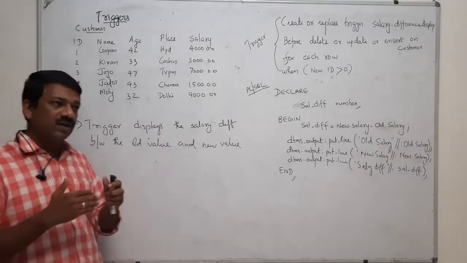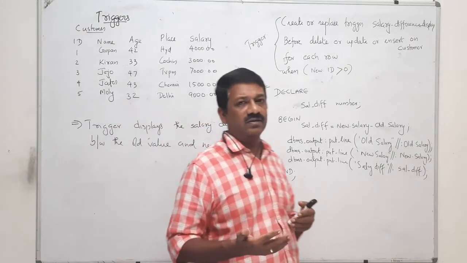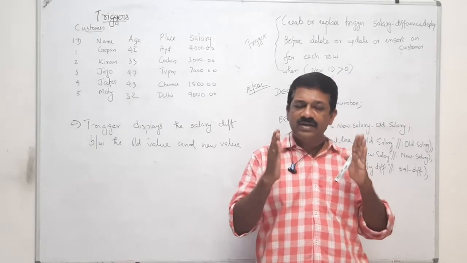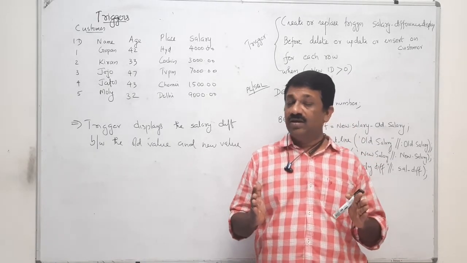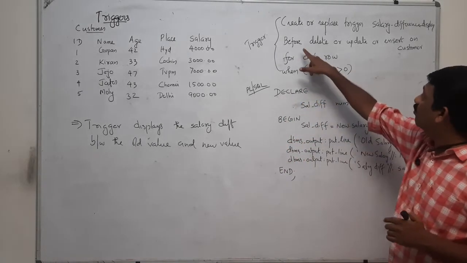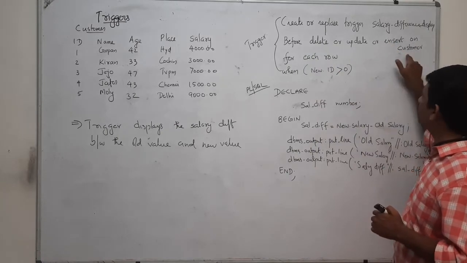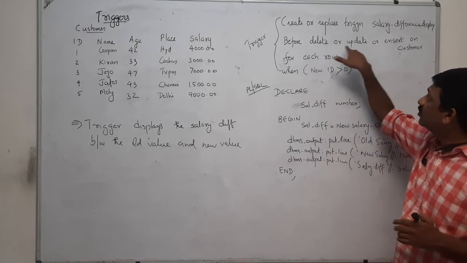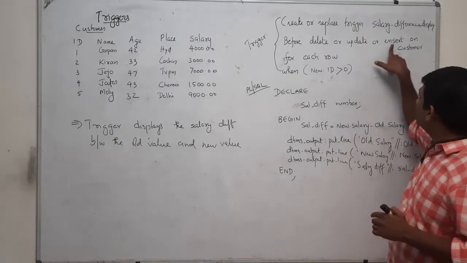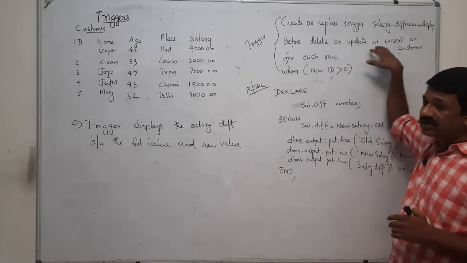So if you are triggering an event, that means upon deletion, insertion or updation, suppose you have before insert on customer. In that case delete or update events are not there. Insert, update and delete are the events here.